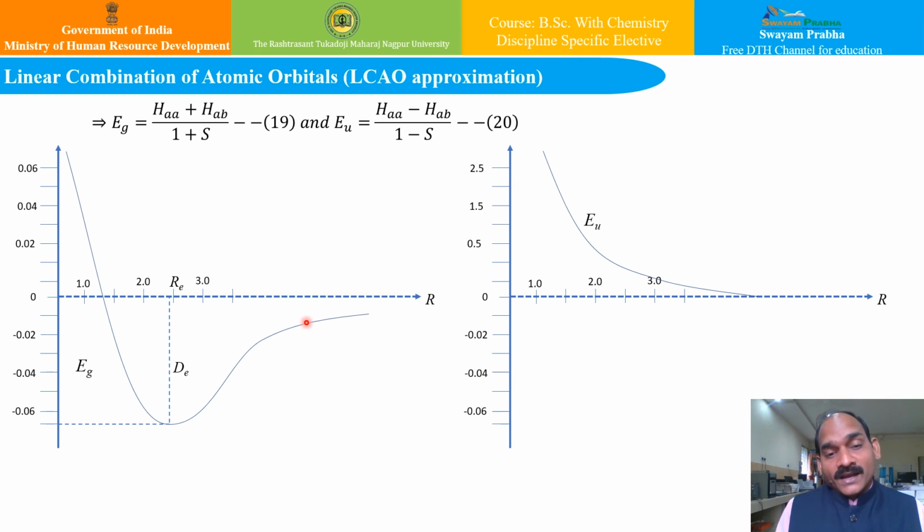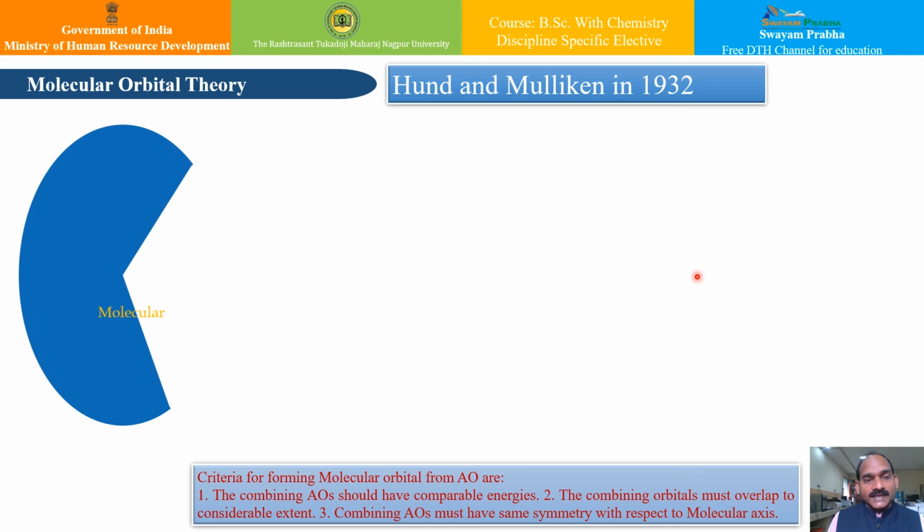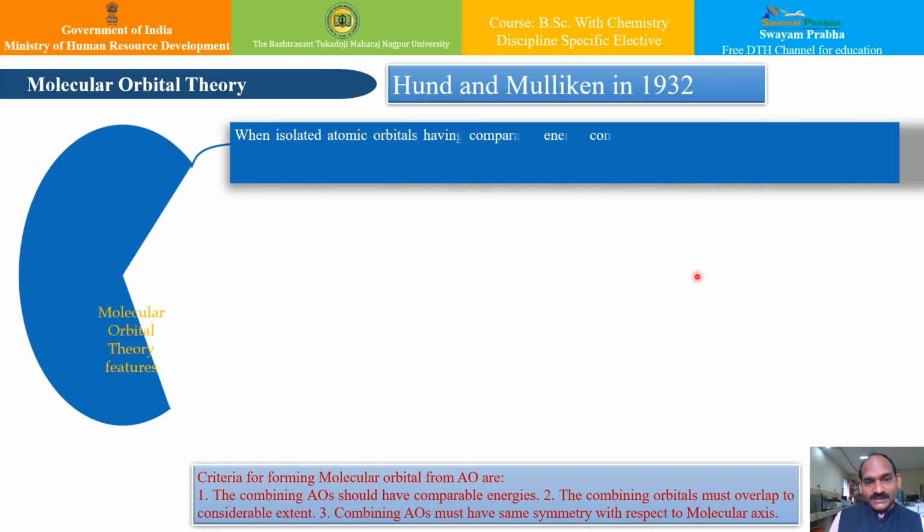However, all in all, we have now gone through the molecular orbital features, and we have tried to apply them to the hydrogen molecular ion. The overall features of molecular orbital theory, if we summarize, are these. Let us see one by one the features which we have seen now.